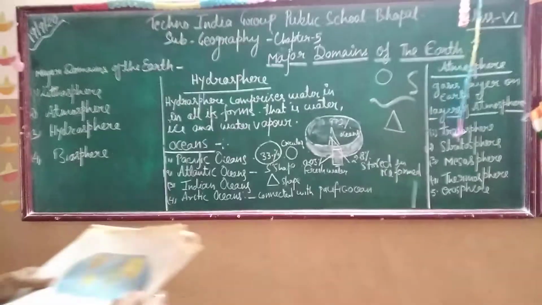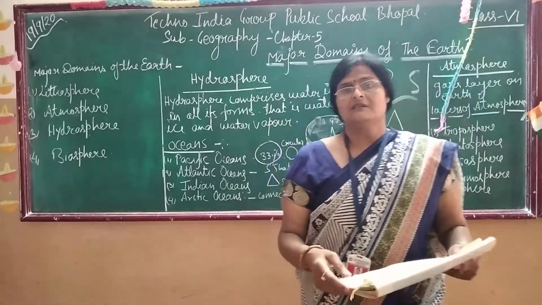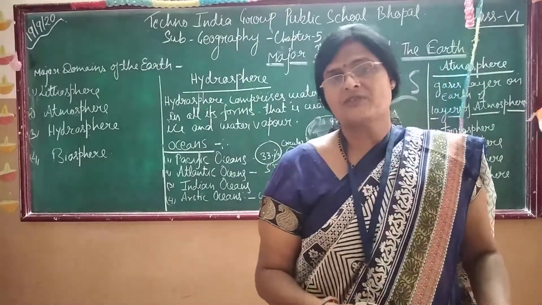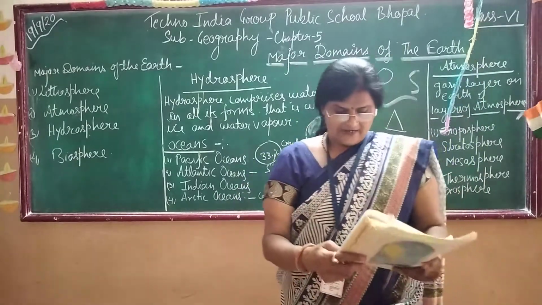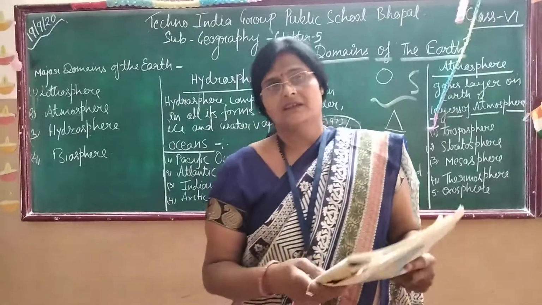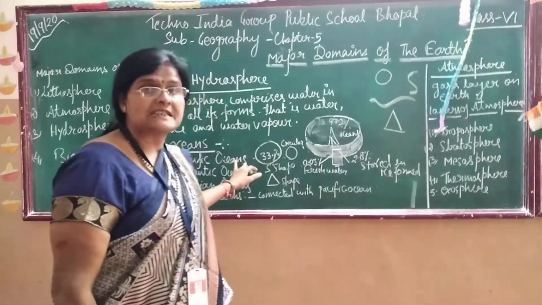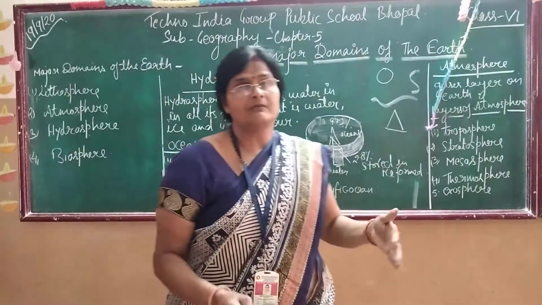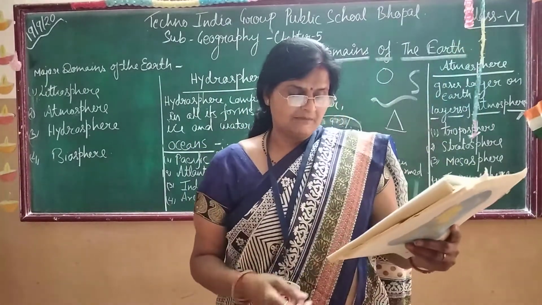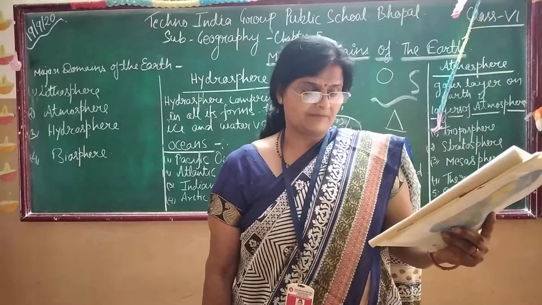Now, there are mainly four oceans. I have already told you: Pacific Ocean, Atlantic Ocean, Indian Ocean, and Arctic Ocean. Pacific Ocean is the biggest ocean in the world, and it covers 1/3 of the area of the earth. 1/3 means 33% of the area is covered by the Pacific Ocean. Think how large it is. The Pacific Ocean is the largest ocean. It spreads over 1/3 of the earth.